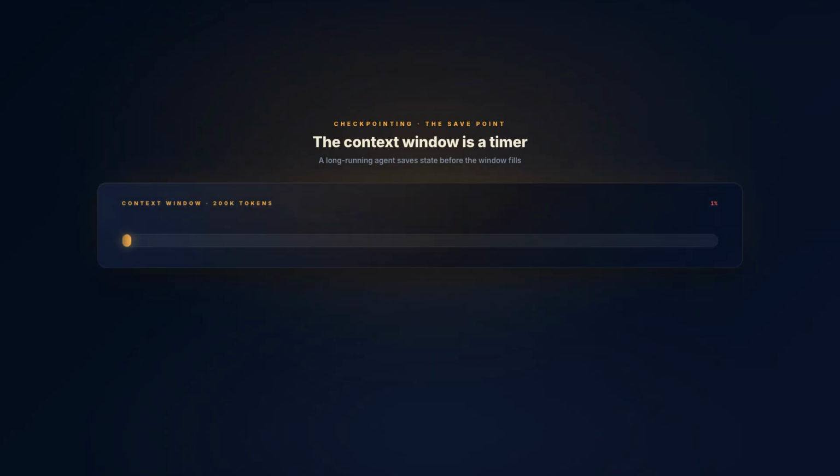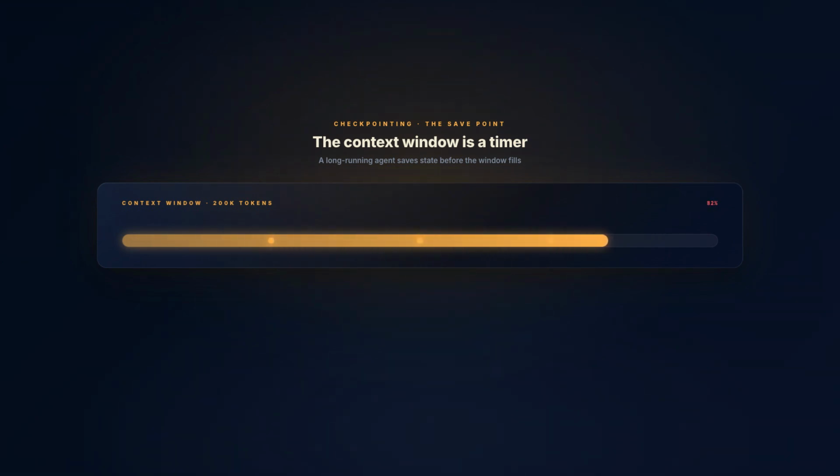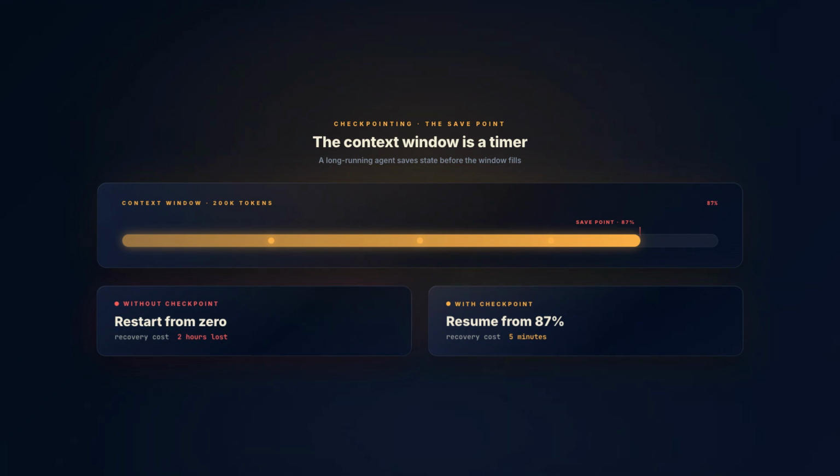Context windows fill. That is not a bug. It is a physics constraint. The question is what happens when they do. Without checkpointing, the answer is restart from 0. 2 hours of work, gone. The new context window has no memory of the old one. With checkpointing, the answer is resume from where the failure occurred. 5 minutes to reload state and continue. The difference is one design decision made before the run starts.